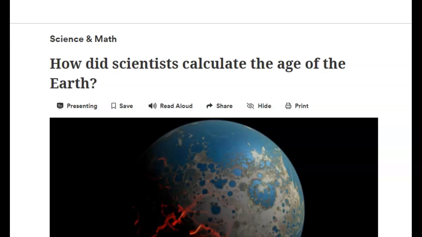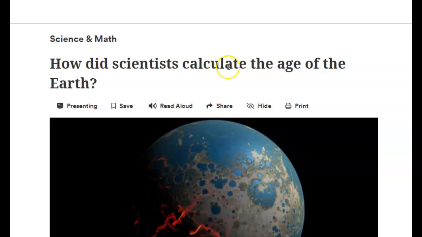So sometimes we think of radioactivity as a bad thing, but actually, these radioactive elements have helped us to discover the answers to lots of scientific questions. One of them is about the age of the Earth. How did we figure out that the Earth was like 4.5 billion years old? Well, the answer is radioactivity. So let's read this article together.